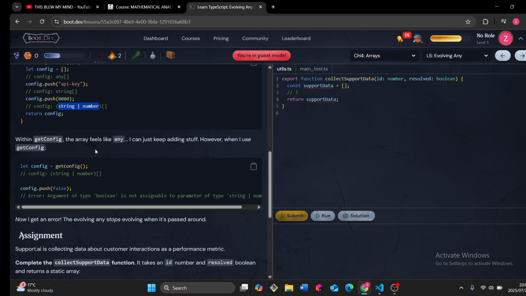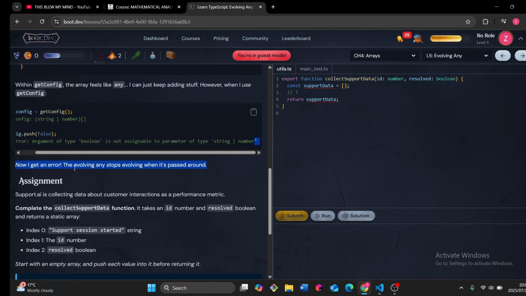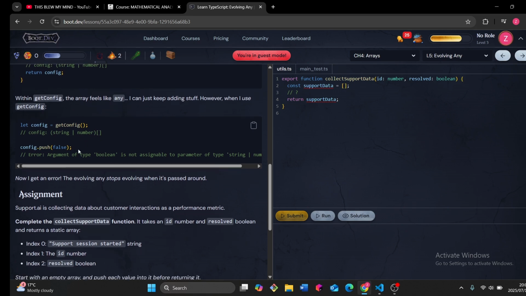However, when I use getConfig, I can no longer push in a boolean: argument of type boolean is not assignable to that. Now I get an error. The evolving any stops evolving when it is passed around. That's at least nice, that we can no longer continue pushing in other types.